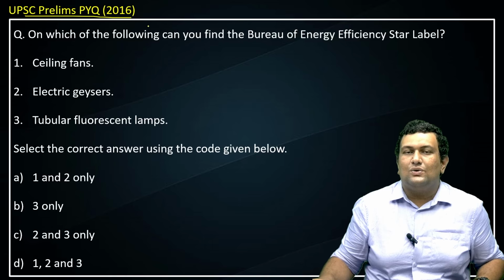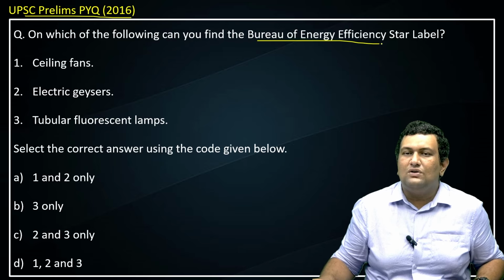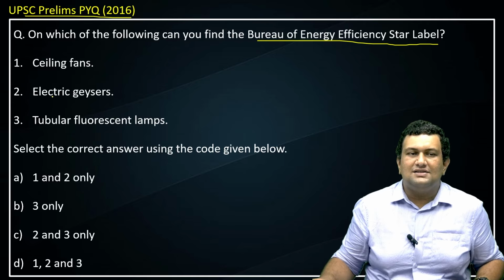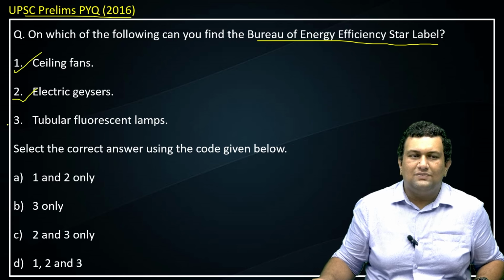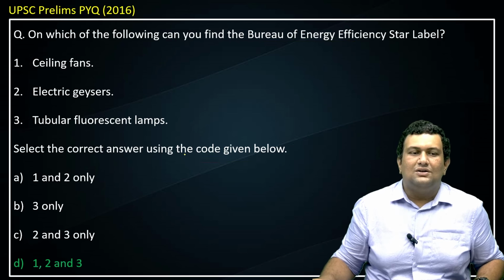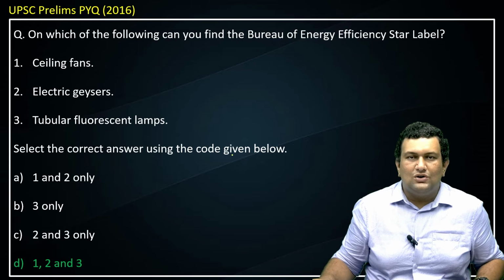It's a 2016 PYQ. So the question is, on which of the following can you find a Bureau of Energy Efficiency star label? The options are ceiling fans, electric geysers, tubular fluorescent lamps. Actually it's all the three, and they are asked to select the correct answers. So the answer will be option D, 1, 2 and 3. So that's it for this topic. We'll move on to the next topic.